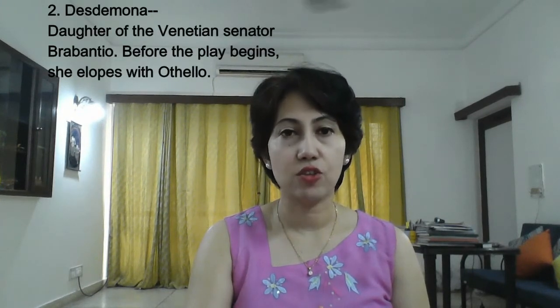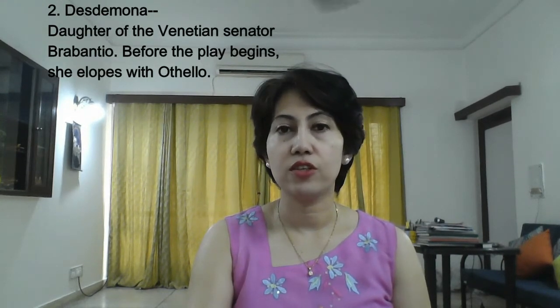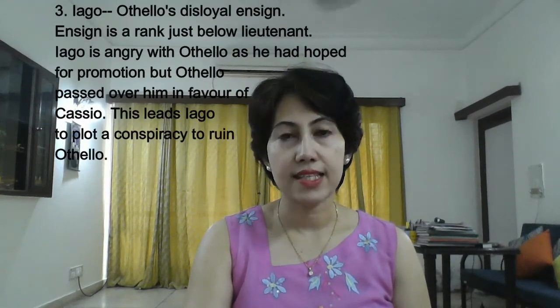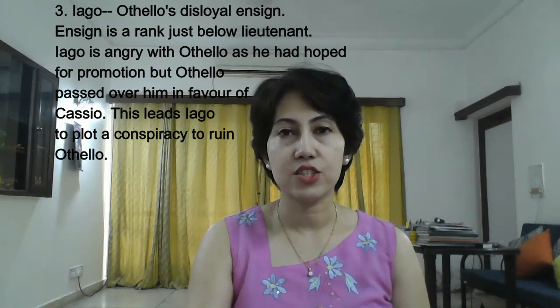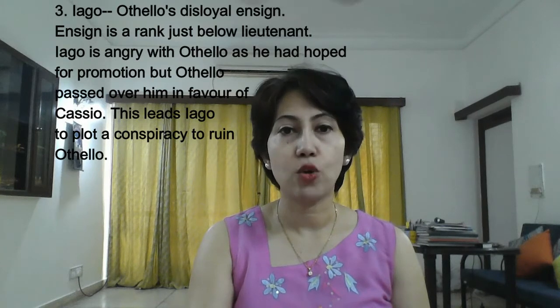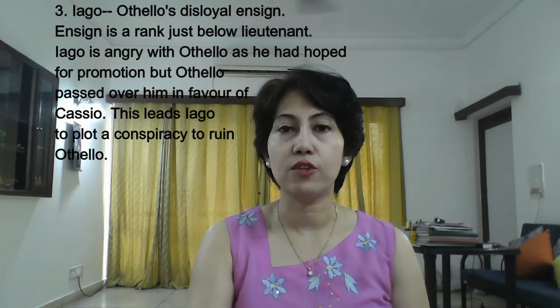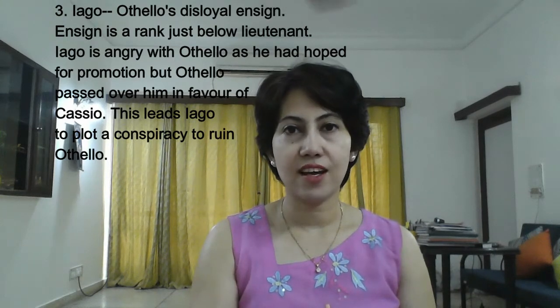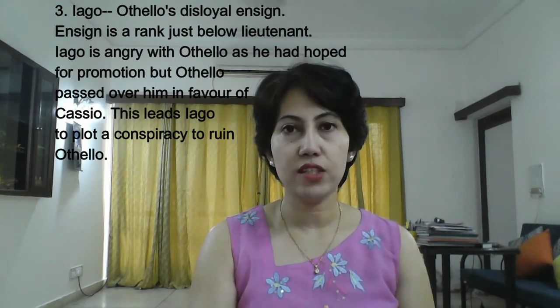The second character is Desdemona. Desdemona is the daughter of the Venetian senator Brabantio. Before the play begins, Desdemona elopes with Othello. The third character is Iago. Iago is Othello's disloyal ensign. Ensign is a rank just below lieutenant. Iago is angry with Othello as he had hoped for promotion, but Othello passed over him in favor of Cassio. This leads Iago to plot a conspiracy to ruin Othello.